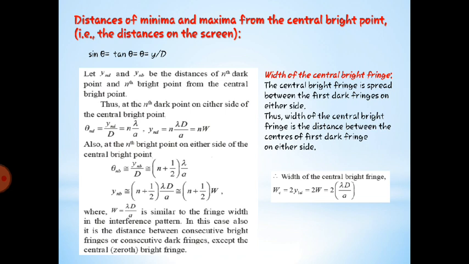It is twice y of dark, which is twice w, which is twice lambda d divided by a, where d is the distance between the screen and source, or the distance between the convex lens and screen, and a is the distance between two points on the slit, points A and B, that we have given on this diagram.